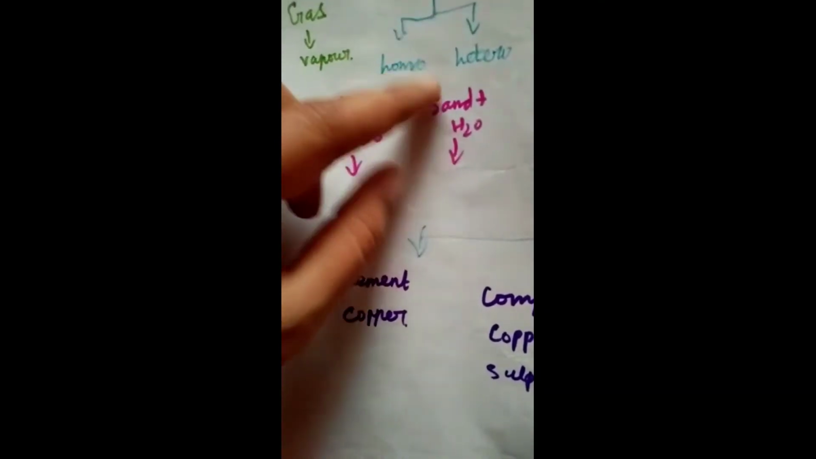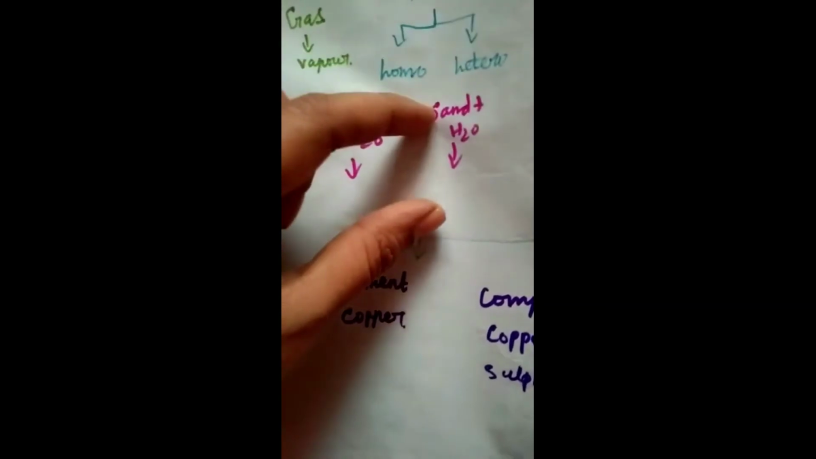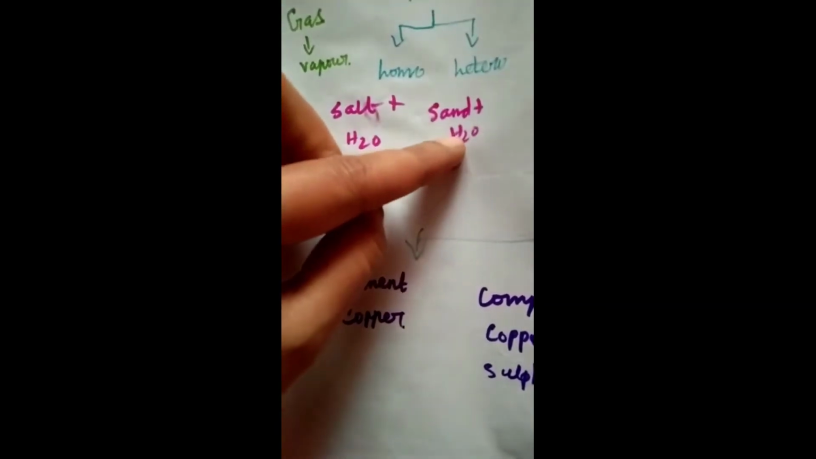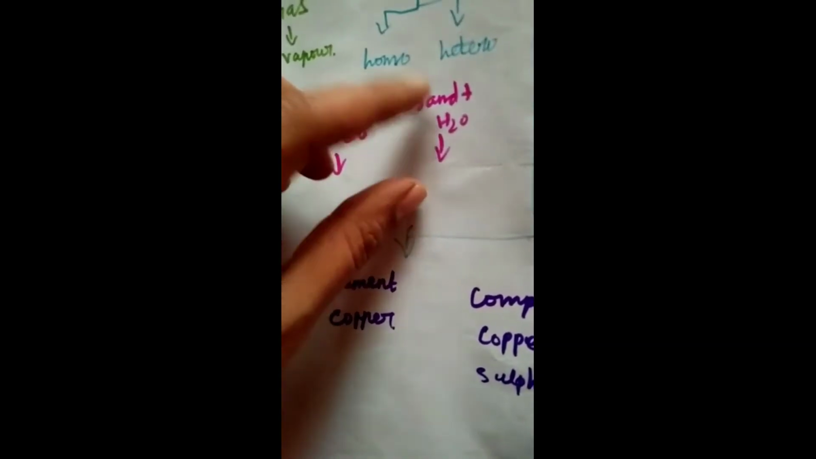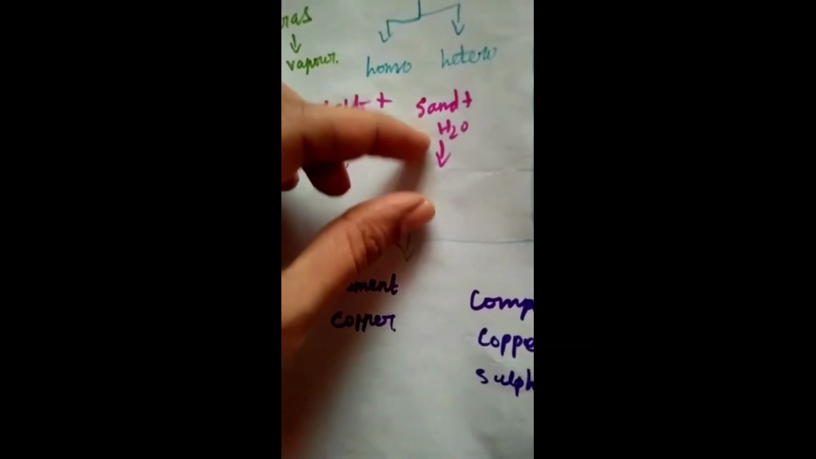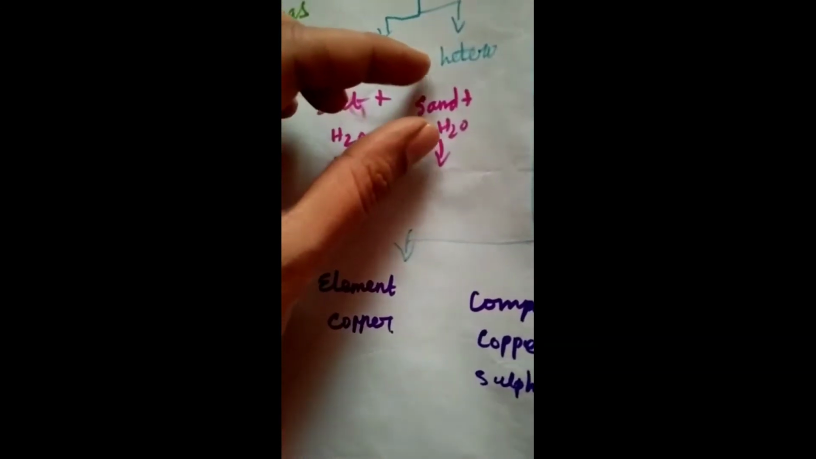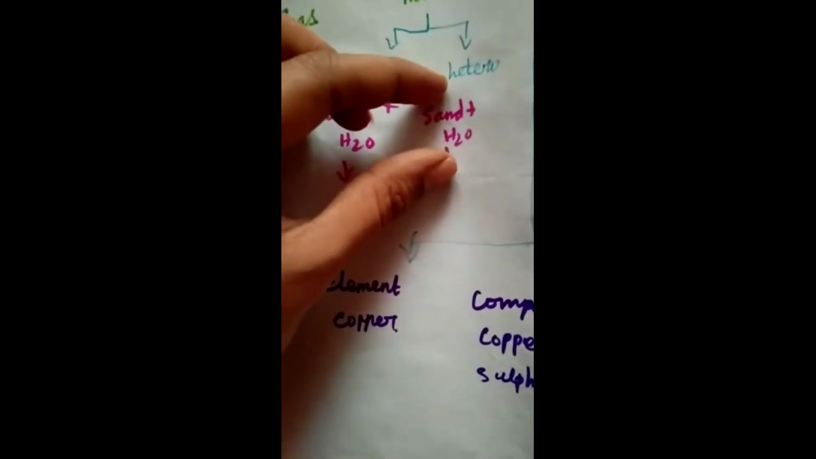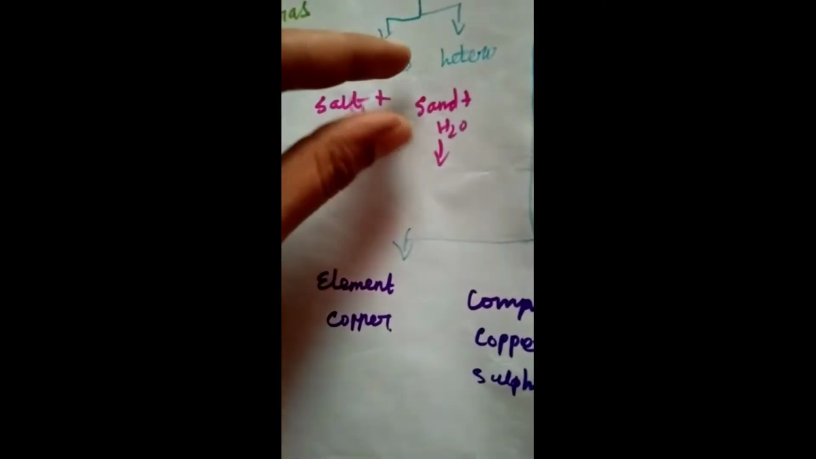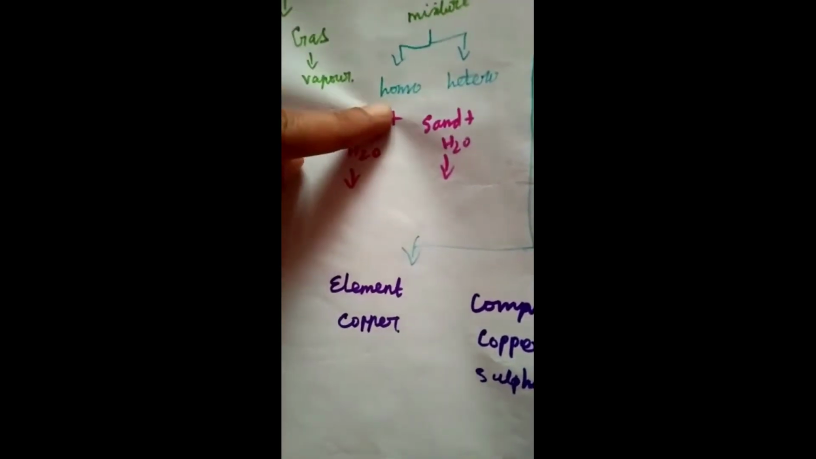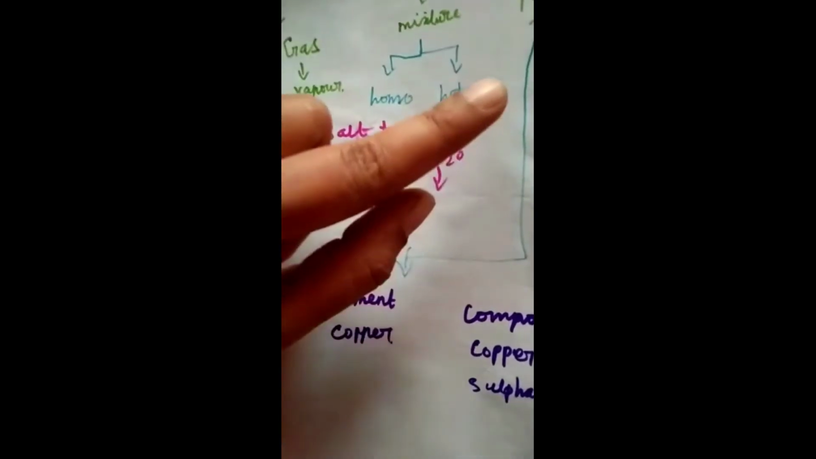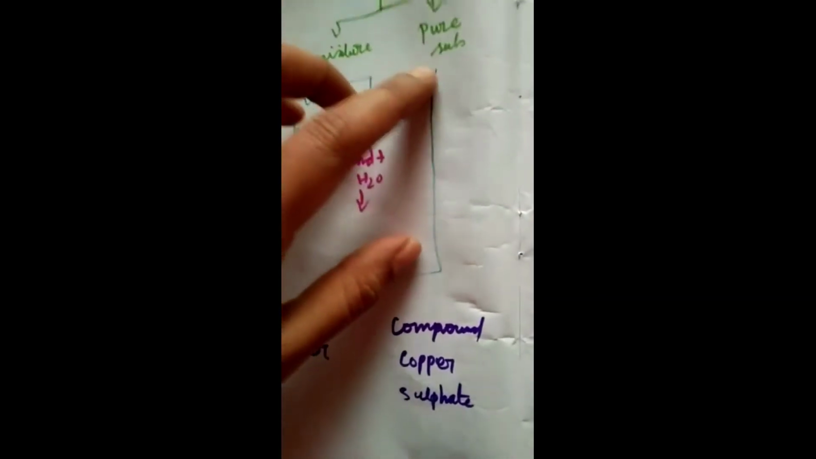Heterogeneous mixture: for example, take one glass and add some sand and water. Sand is the solute, water is the solvent. Mix the sand well into the water. The sand does not mix with the water; it settles down. So there is a solid phase and a liquid phase. This glass has two phases. This is called a heterogeneous mixture. Homogeneous means only one phase. Heterogeneous means more than one phase. Do you understand? Next, pure substance.